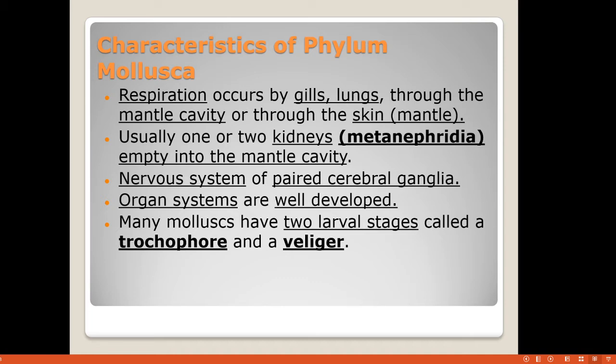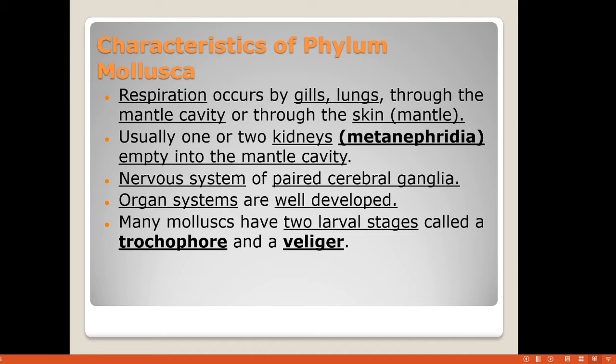Then many mollusks have larval stages, called the trochophore larva or the veliger larva. When there are larval stages in animals, it is called indirect development.